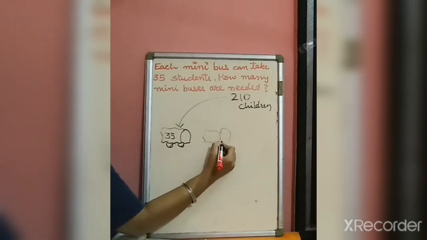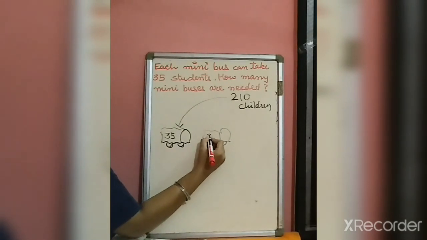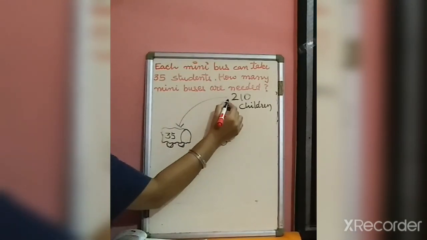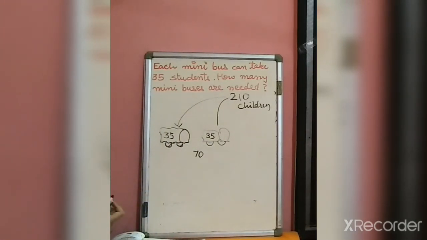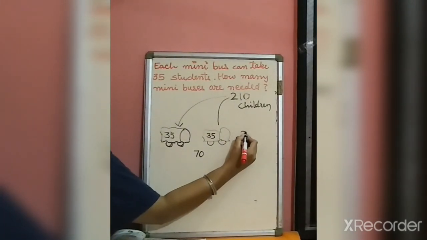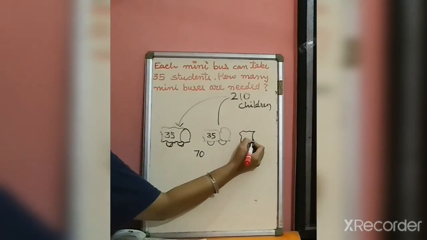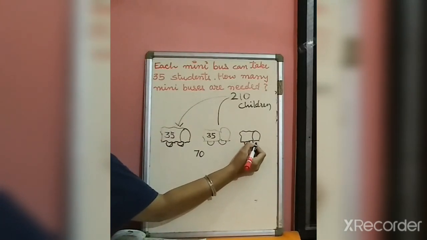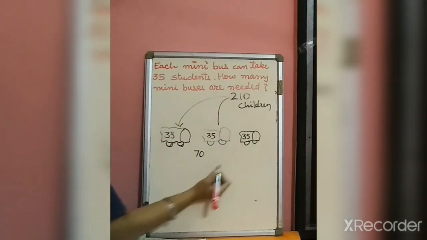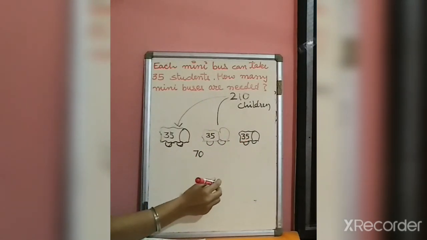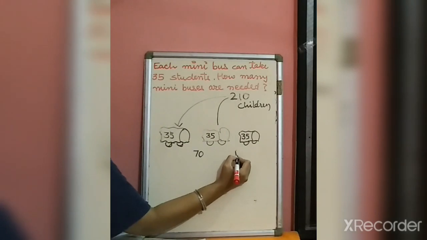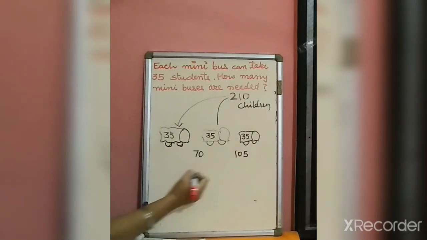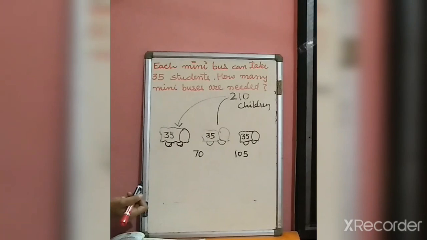Let us draw one more bus. Okay. 35 more come here. Now what is the total? 35 plus 35, which is equal to 70. Only 70 children can come. We need more buses. Let us draw more. Now 35 more come here. So 70 plus this 35 will come to how much? It comes to 105. But still I have some more students.